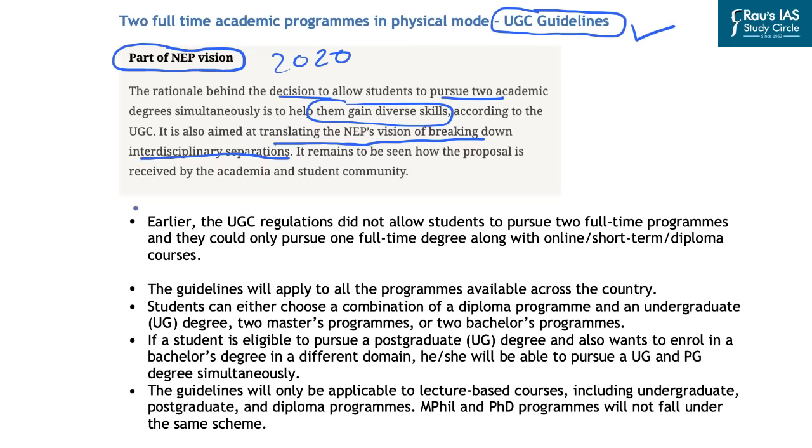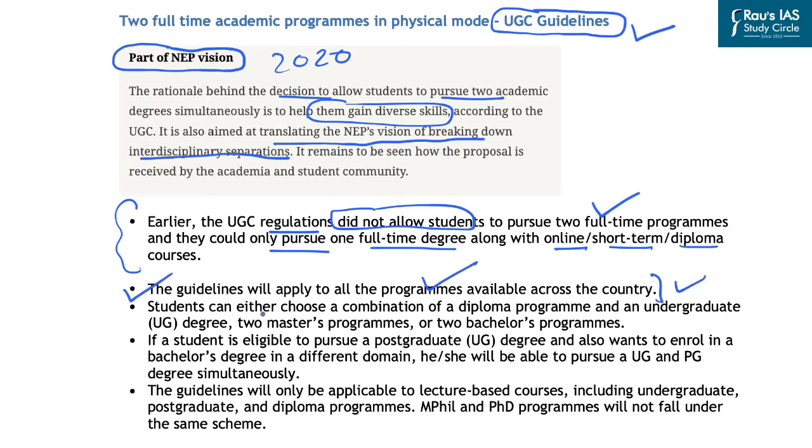So earlier what used to happen is that the UGC regulations did not allow students to pursue 2 full-time programs, and they could only pursue 1 full-time degree along with online or short-term diploma courses. However, the new guidelines have changed this norm that was implemented by the UGC earlier. In this regard, the new guidelines will apply to all the programs that are available across the country.